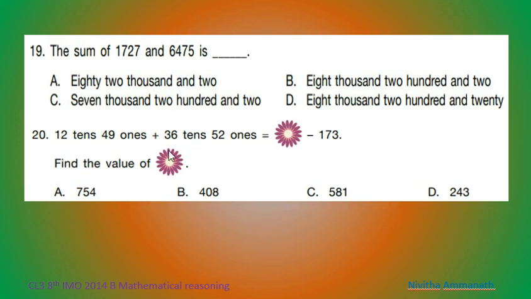Next question. 19th question. The sum of 1727 and 6475.